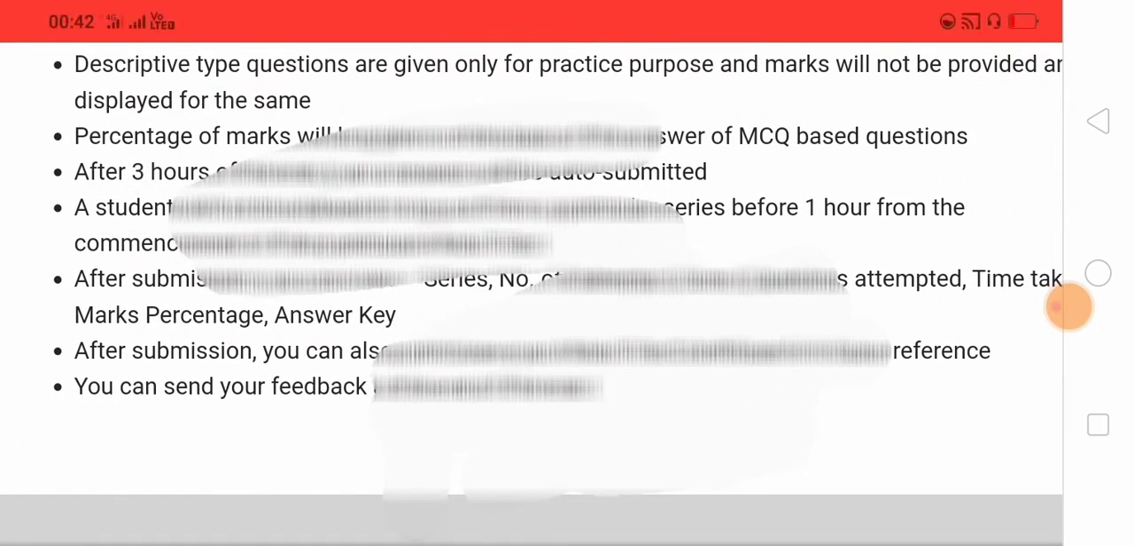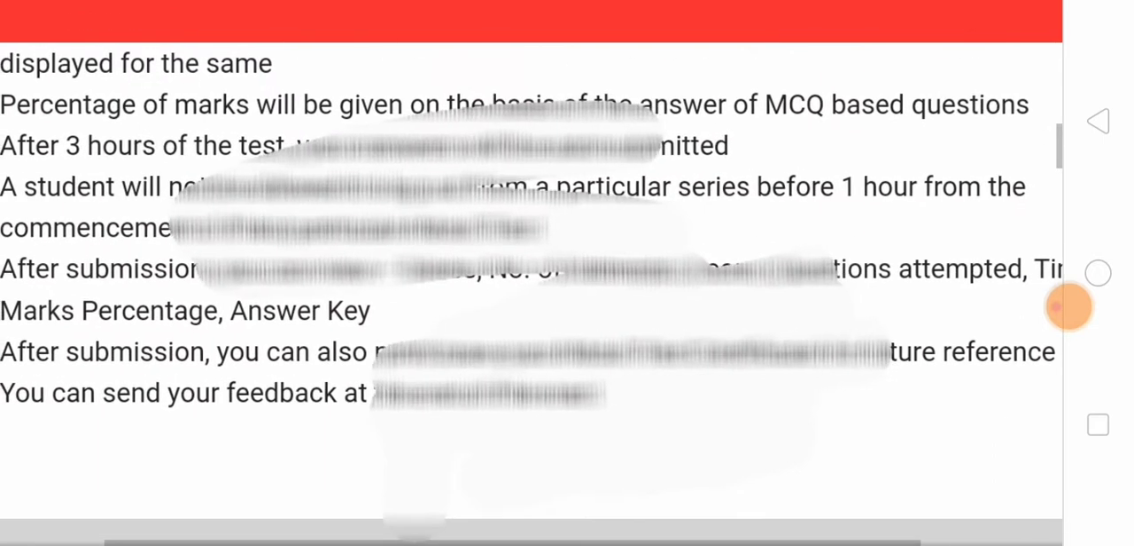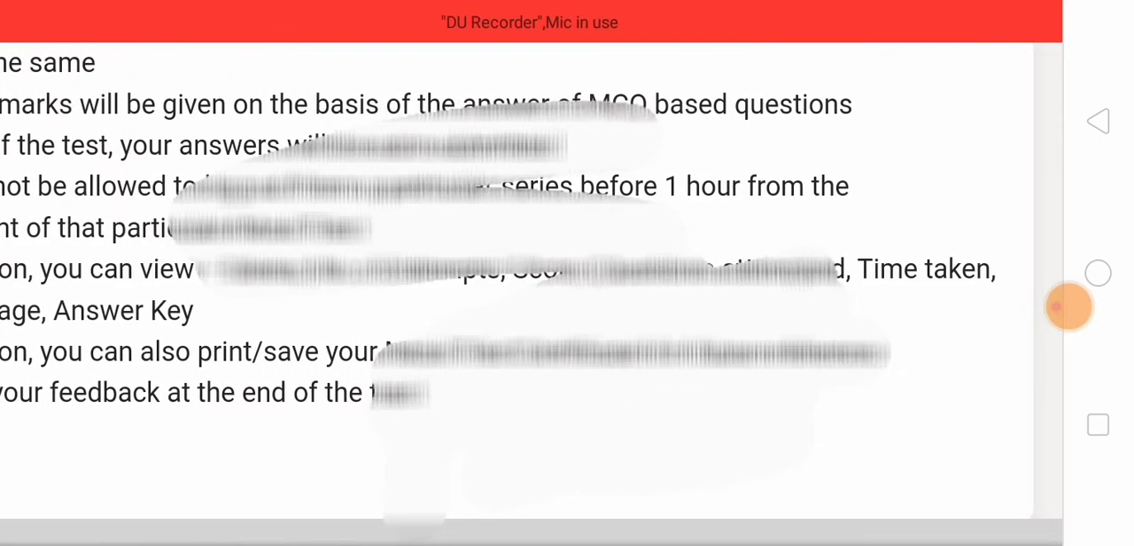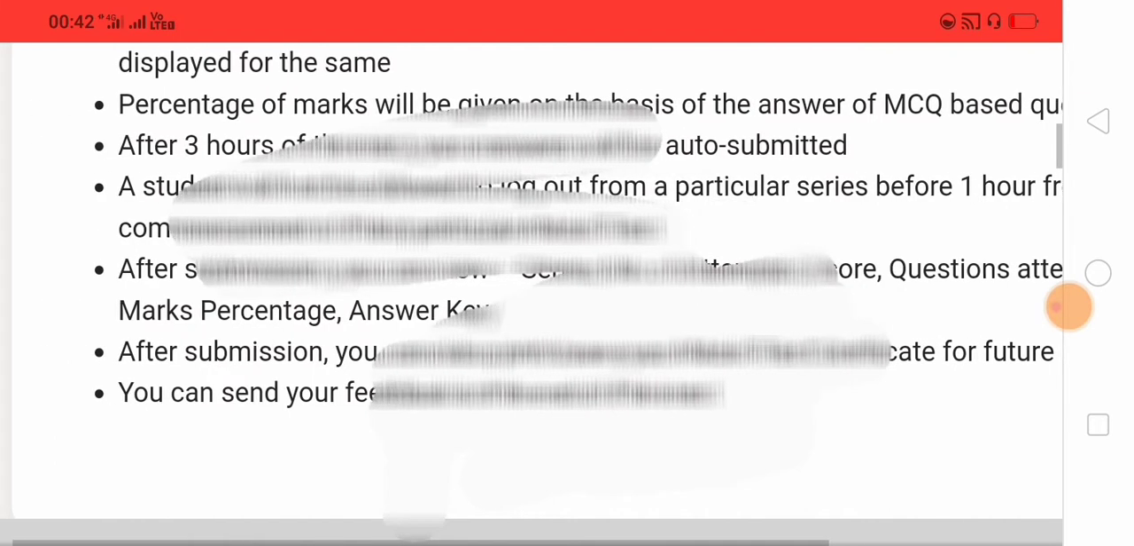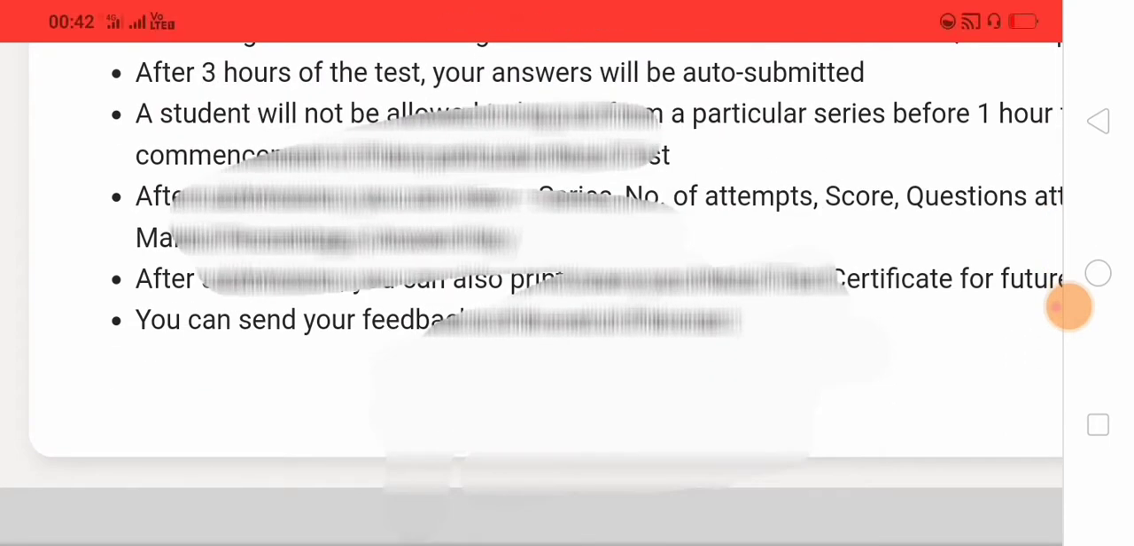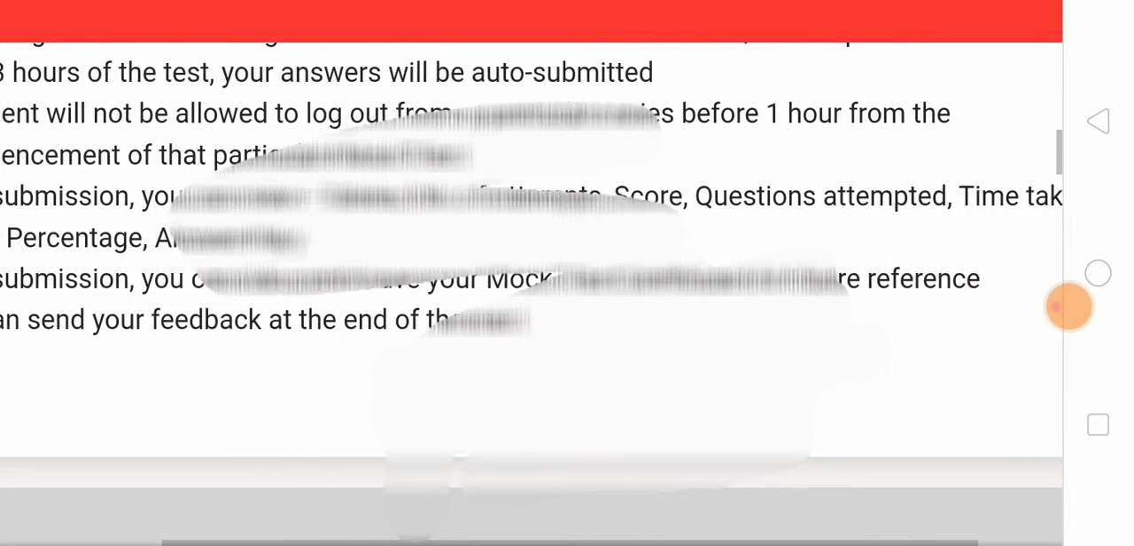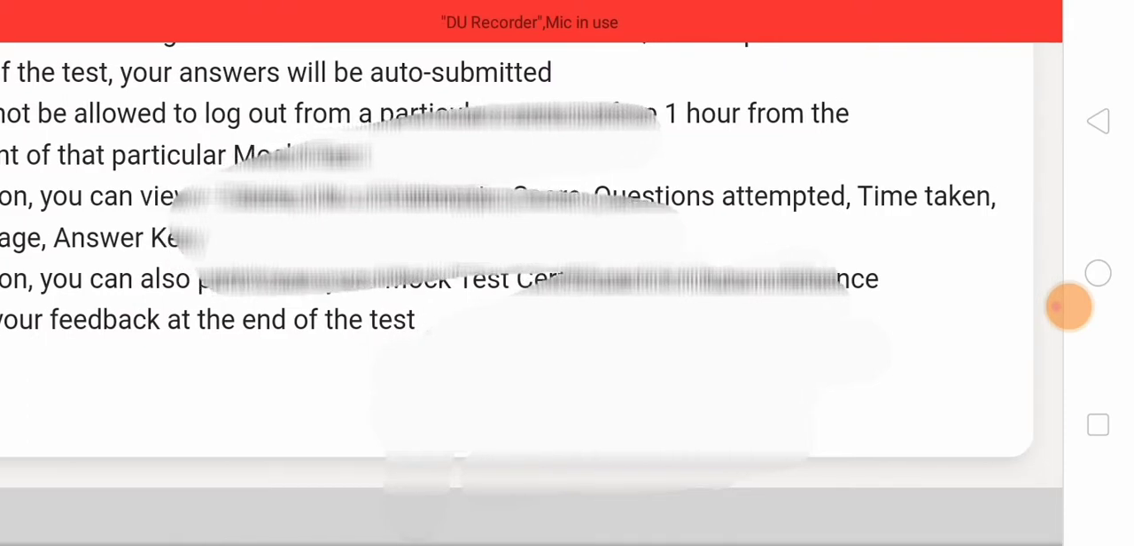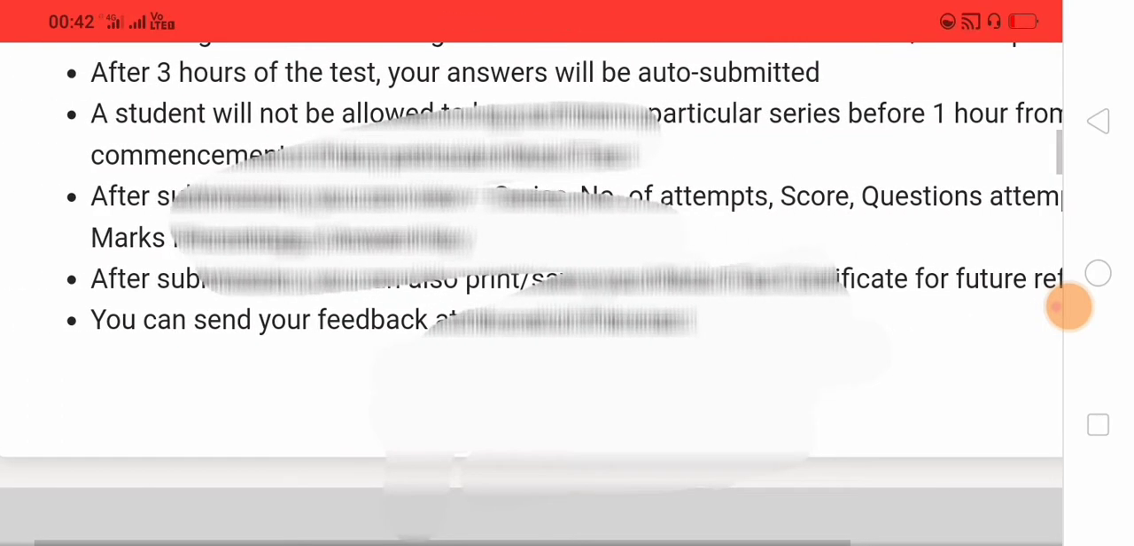Next, after submission, a student can view the series number, attempts, scores, questions attempted, and marks percentage in the answer key. After submission, we can see how the 6 series we have submitted, and the answers will be provided automatically, so there is no need to forward this. After submission, we can also print the mock test certificate for future reference. So this is the basic preparation, and you can send feedback at the end of this test on how you approached this mock test.